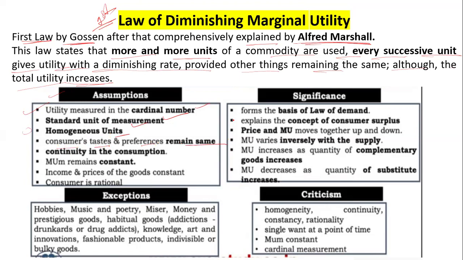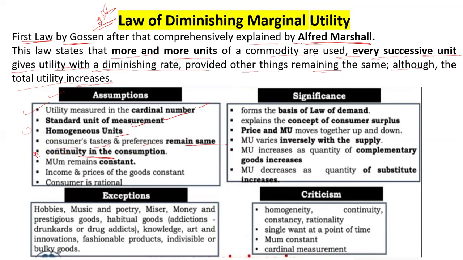If the first time I consumed a rasgulla, and then I said no, I don't like rasgulla, I just want to eat gulab jamun, that would not hold. So the taste and preference remain the same, and there is continuity in consumption. Continuity in consumption is the more important thing. You don't need to break it.